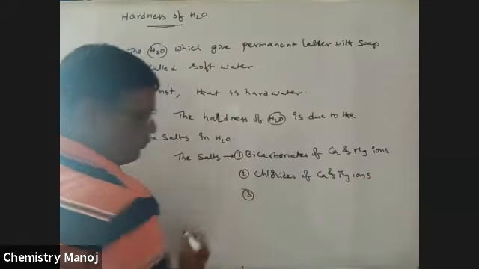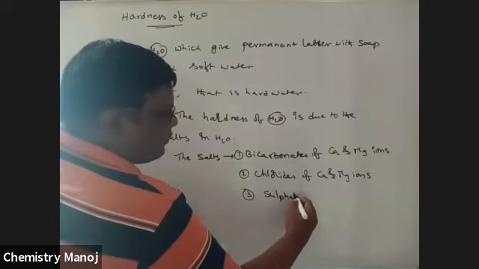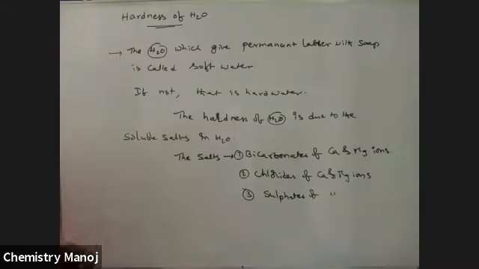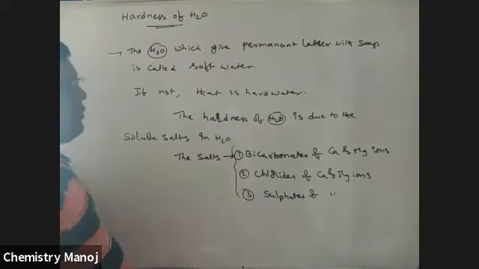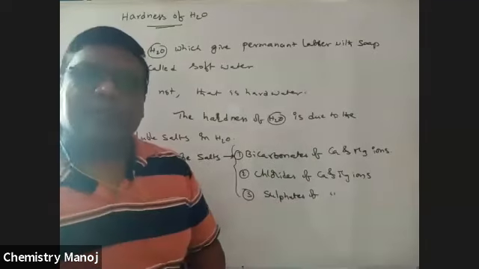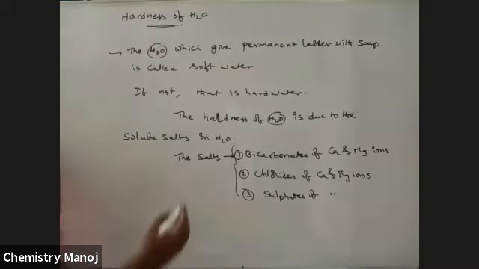Third, sulfates of calcium and magnesium ions. These are the three varieties. So the salts are bicarbonates, chlorides and sulfates of calcium and magnesium.